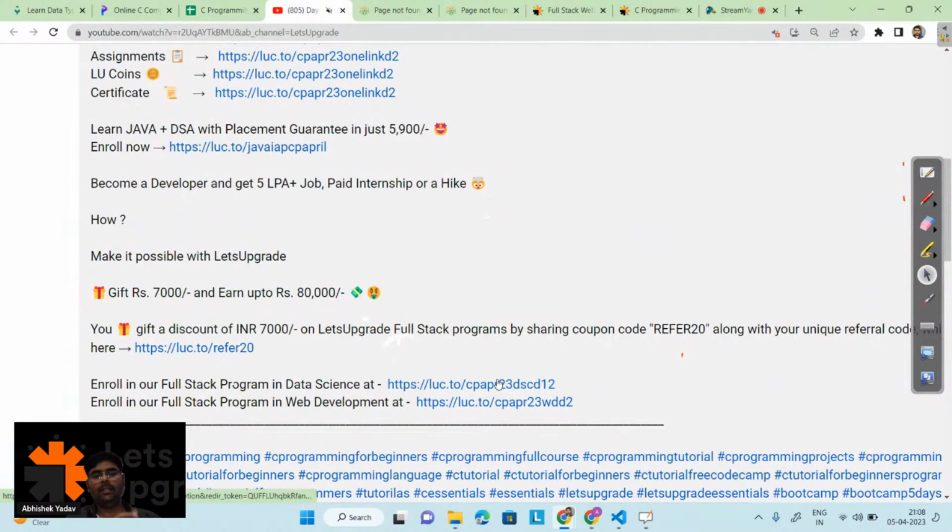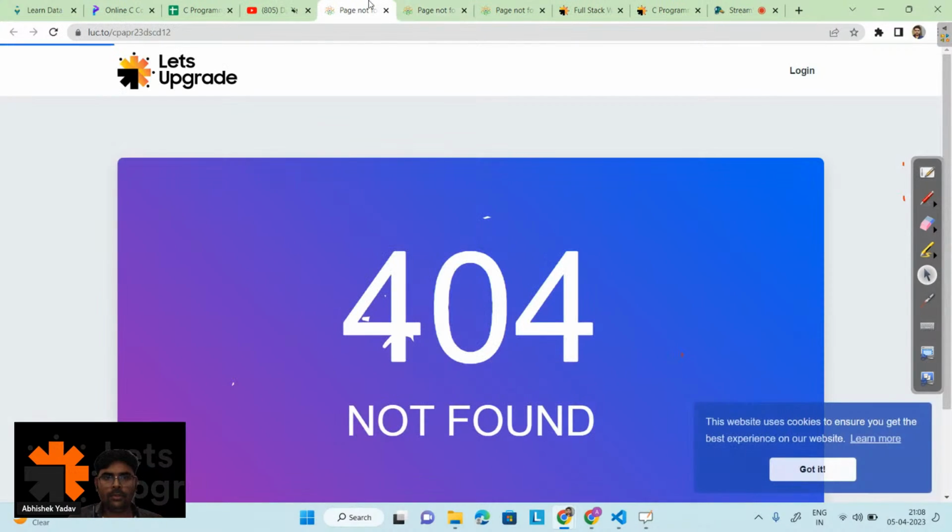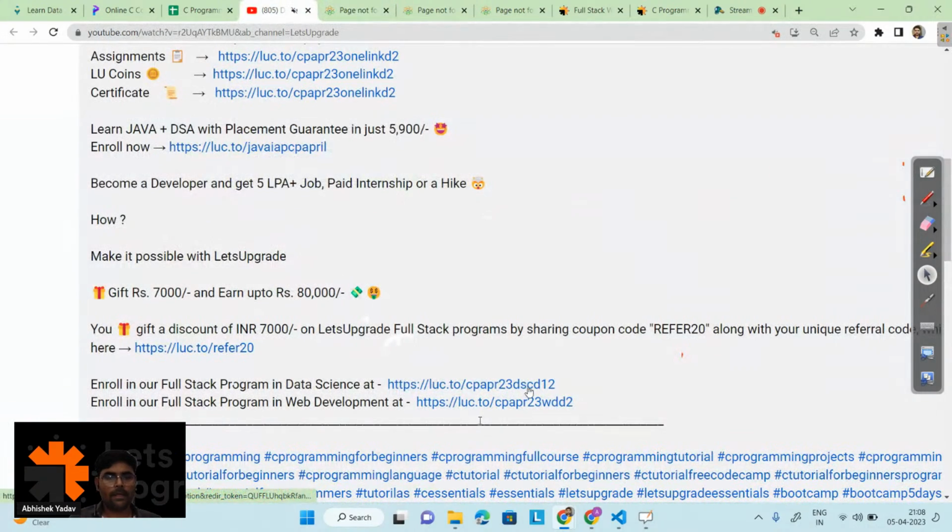Okay, let me give you a brief understanding of the data science program. We are going to make face recognition and Spotify recommendations. There are a lot of different projects in the data science part, and you will get a clear understanding. I am not able to open this part right now, but no issue, you can explore that part.